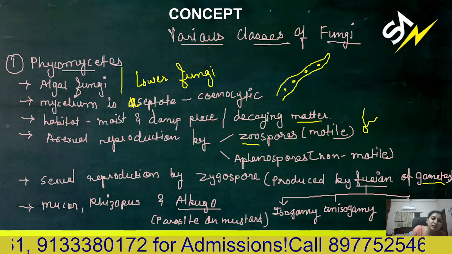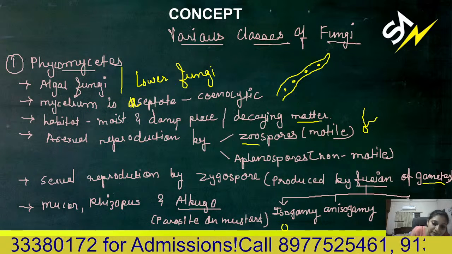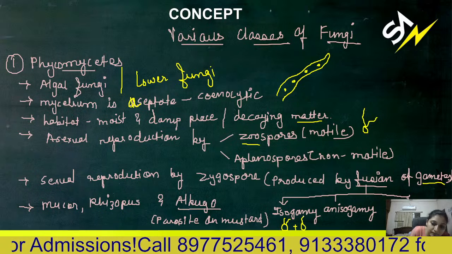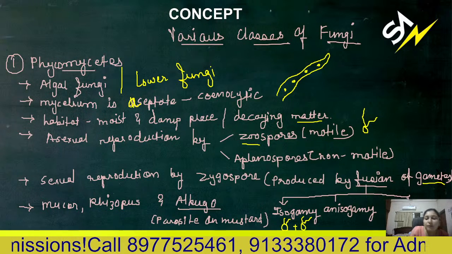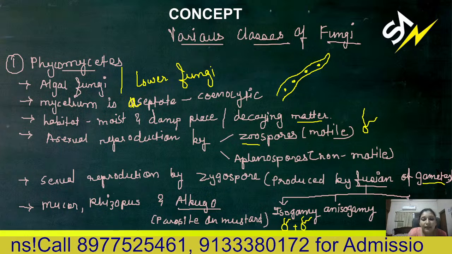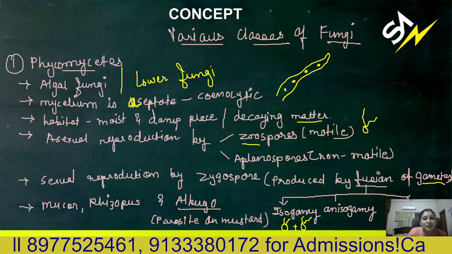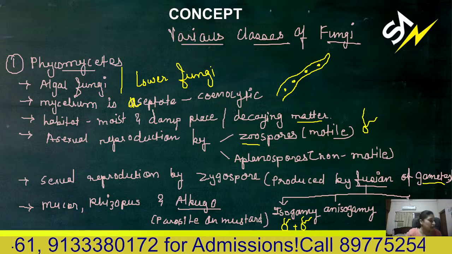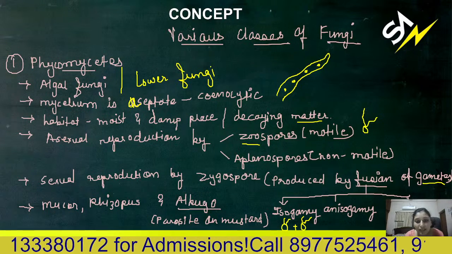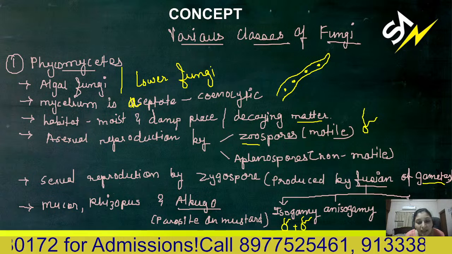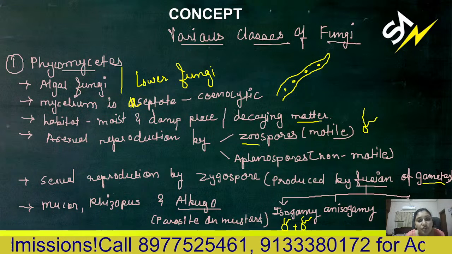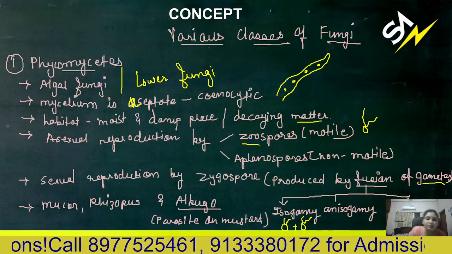If both gametes are morphologically the same, and physiologically also the same, both of them are motile, that is isogamy. If only one is motile, it will not be like that. In anisogamy, they are morphologically similar but physiologically dissimilar.